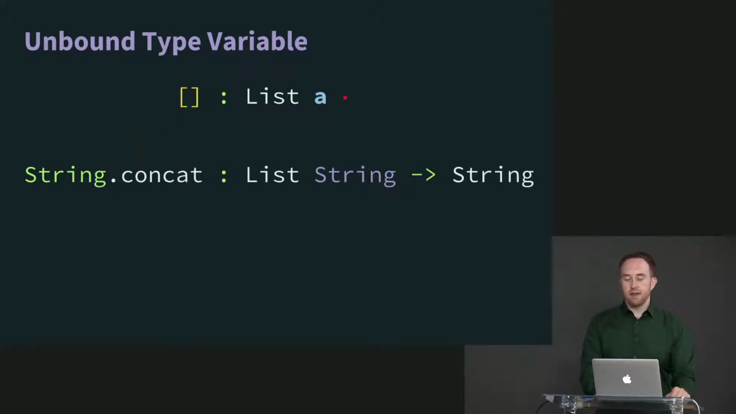So an example of this, string.concat says, give me a list of strings, and I will smash them together and give you a string. So this is kind of like string.join, but without a joining character. Give me a list of strings, and I will smoosh them all together into one string.